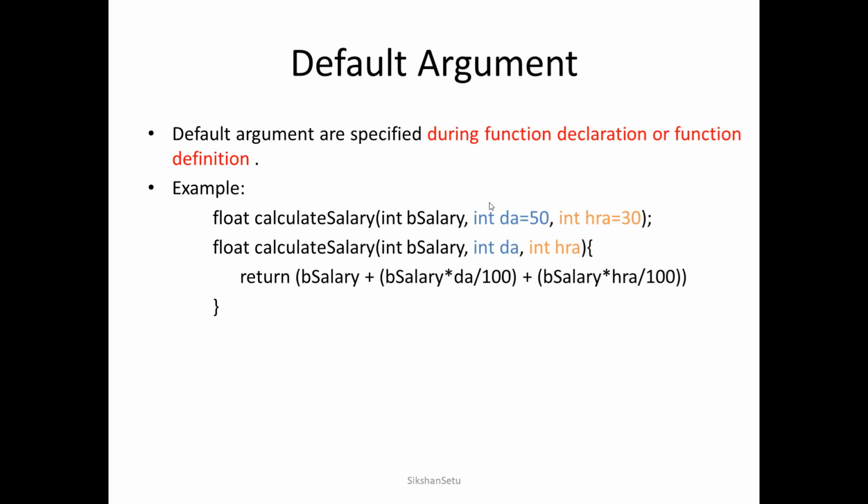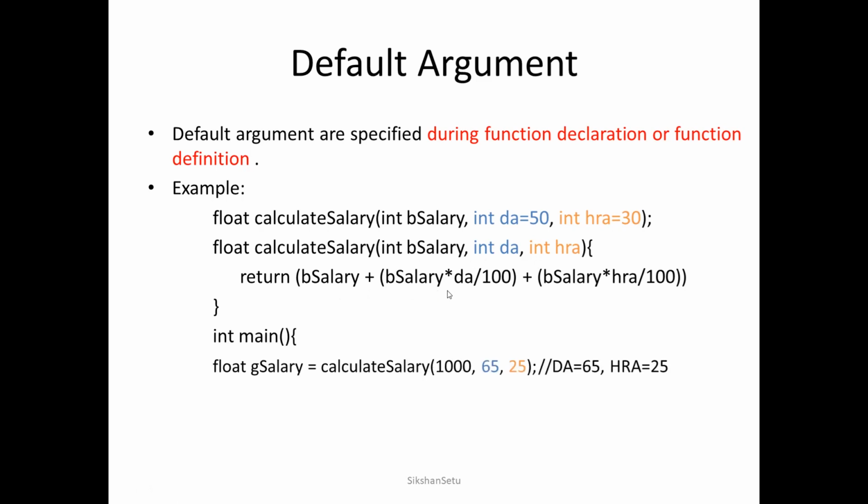Now see, we have defined a function calculateSalary with three parameters, and we have written the logic to calculate the gross salary. Now we can call this calculateSalary function in three different cases. First of all, if we call calculateSalary and we pass all three arguments 1000, 65 and 25, then 1000 will be the basic salary. Now since we are passing the second parameter, the value 65 will override the value of 50. So the value of DA will be 65.